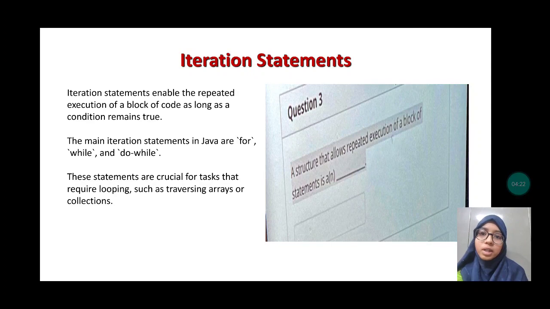Here we will discuss the iteration statements. Iteration statements enable the repeated execution of a block of code as long as a condition remains true. Like if i is less than n, it gets executed until it reaches the n number of iterations. The main iteration statements in Java are for, while, and do while. These are the loops. These statements are crucial for tasks that require looping, such as traversing arrays or collections. Let us go to the next slide.